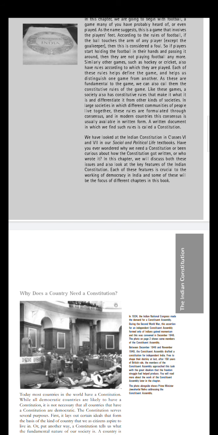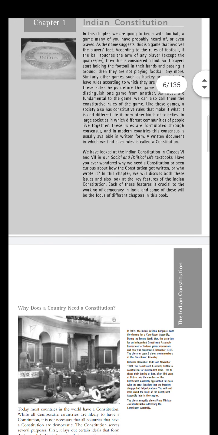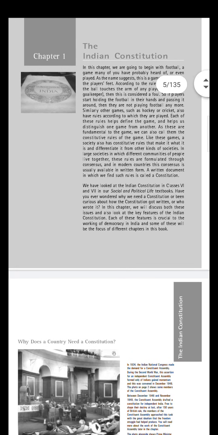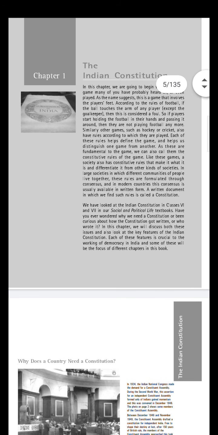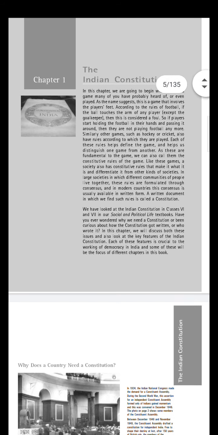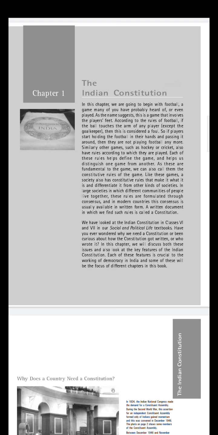No, I don't think so. No one can allow. We have to follow the rules and regulations of every place and everywhere, even in society too. If we are part of society, we have to follow the rules of that particular society. If we are living in an apartment, whatever the rules and regulations of that apartment, we have to follow. I think everyone can follow these rules and regulations.